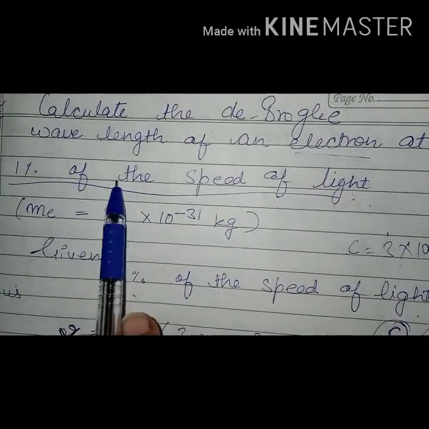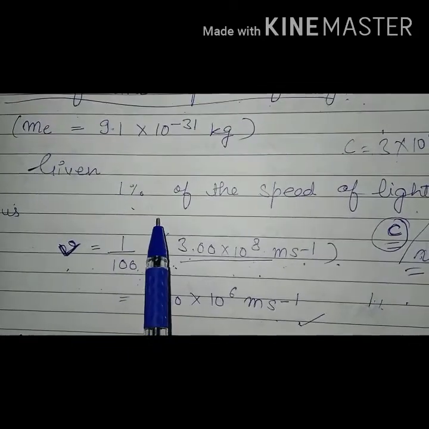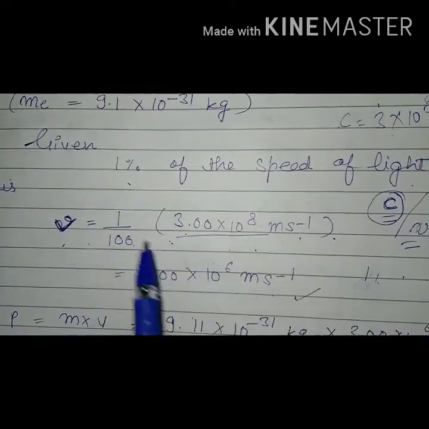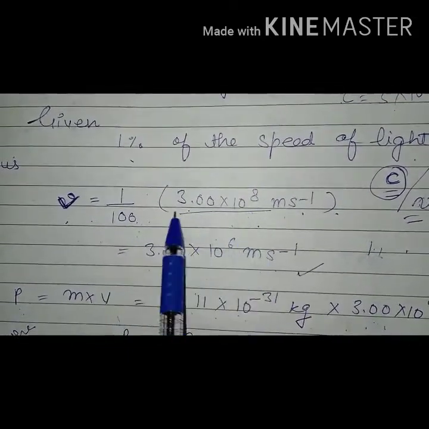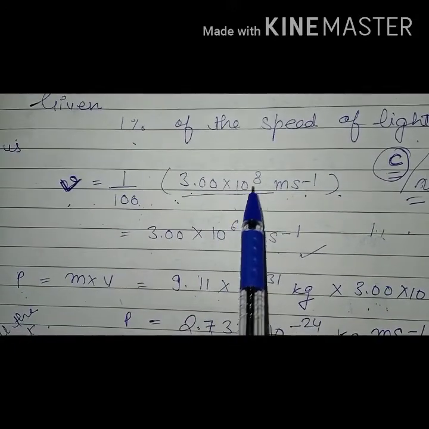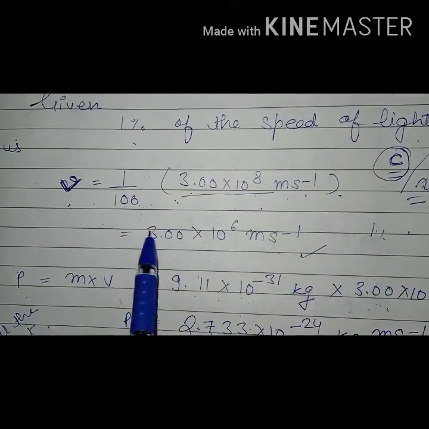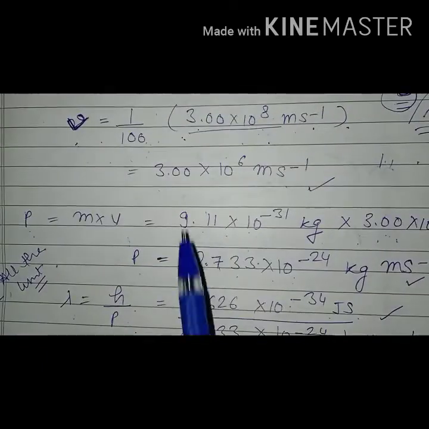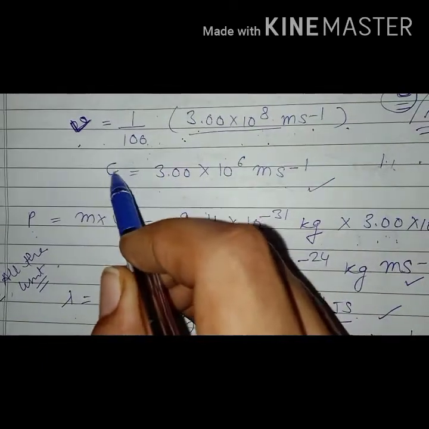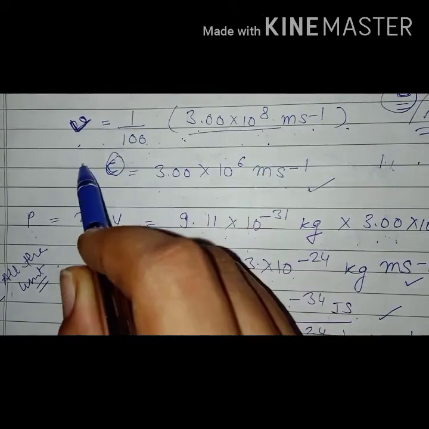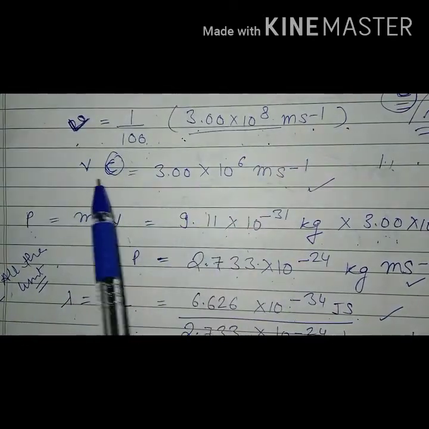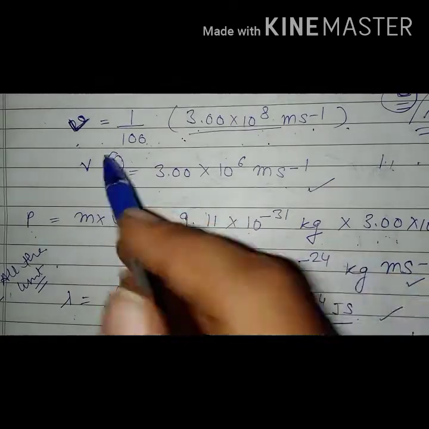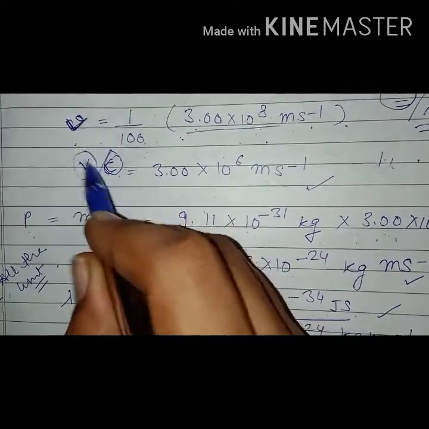And 1% means we should calculate 1% of this. So 1% of this means 3 into 10 raised to power 8 meter second inverse into 1 upon 100. So we get this value of c, or you can say v. Here the value of c, we replace it with v.